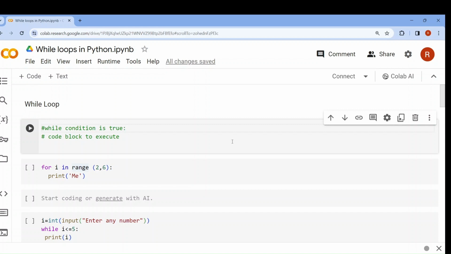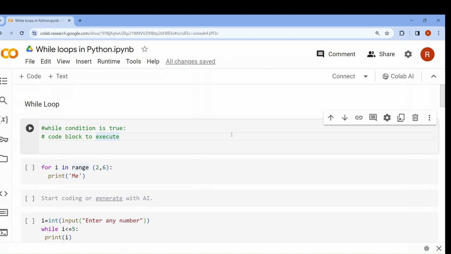But before that let me revise the concept of loop. Why are loops required? To repeat a block of code multiple times. Okay, that improves efficiency, saves time, reduces redundancy, and makes it readable for other programmers. Okay, now let's start today's session.